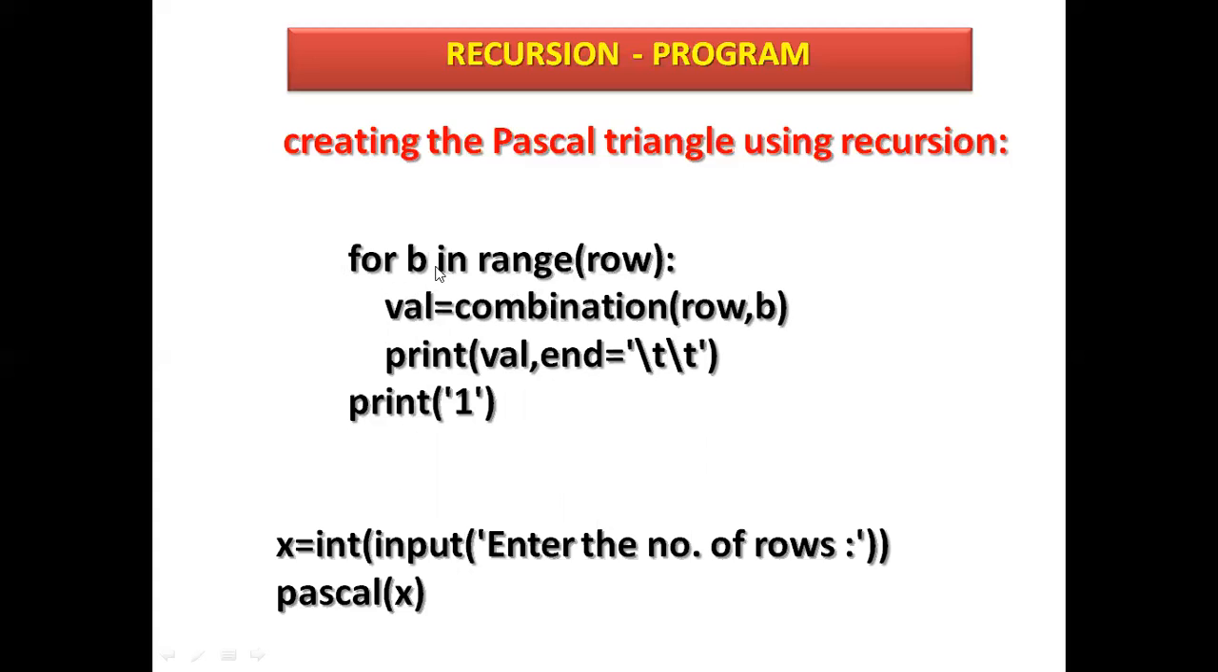See here, for b in range row. What is b here? b is a counter variable in range row. It will range over the rows. How many rows? 4, 5, 6 rows. It will work till then. Here val is another variable equal to combination. This previous combination is called here, with row comma b. b means this is a counter variable with the row. So it is printed with slash t, tab key given, print 1. In the beginning it will print 1. And last,